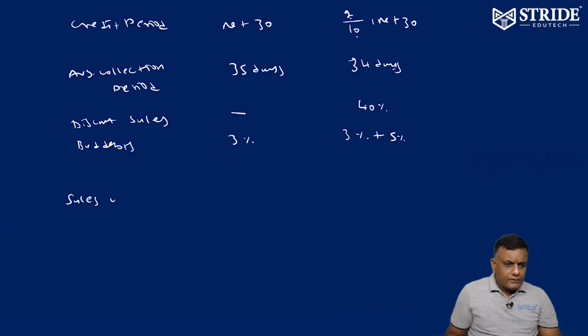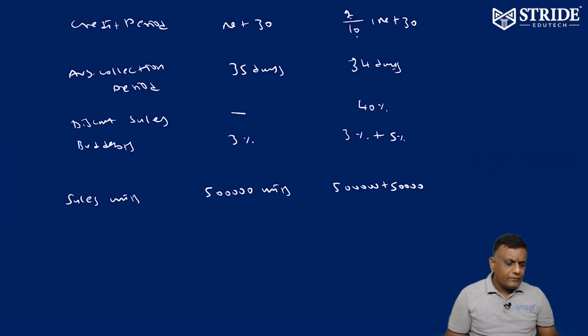Sales units: at present 5 lakh units. Here 5 lakh plus 50,000 units extra. Sales will go up by 10%, that is 5 lakhs plus 10%, which is 50,000. So totally 5.5 lakh units.